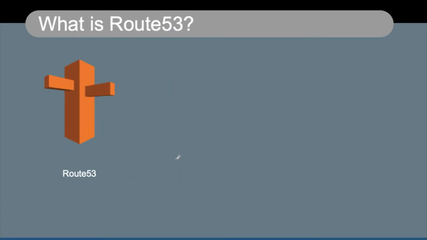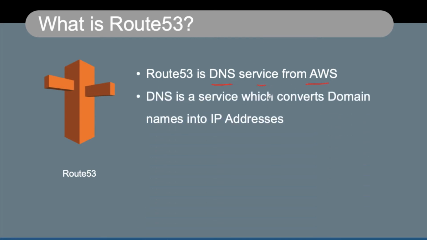Now, what is Route 53? Route 53 is a DNS service from AWS. DNS is a service which converts our domain names into IP addresses, to keep it simple. However, it is much more than that, but in a simple manner we can understand it as typically converting my domain name into an IP address. The IP address can be IPv4 or IPv6 as well.